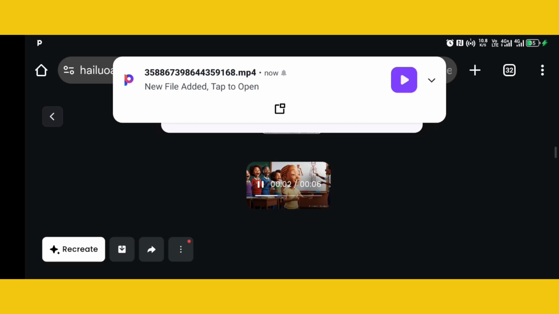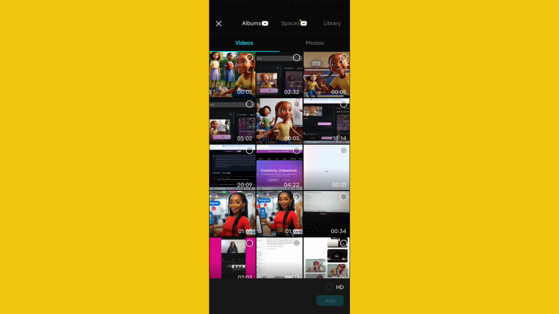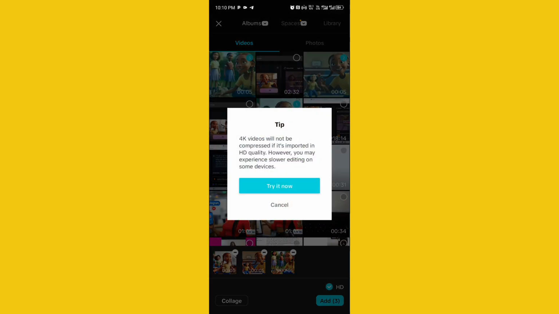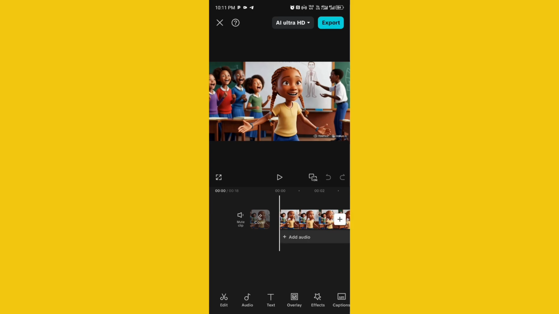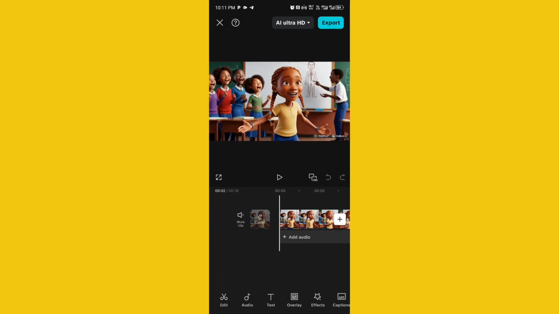Now I'm going to go on to CapCut, and I will import all the clips that I've generated. So I'm just doing this so that this video is not so long and you don't get confused. So once you're done with generating your image to video, you go onto CapCut and then you join all your images together. So now I'm importing all the images that I've already created, or the image to video that I've created using the iLua app.